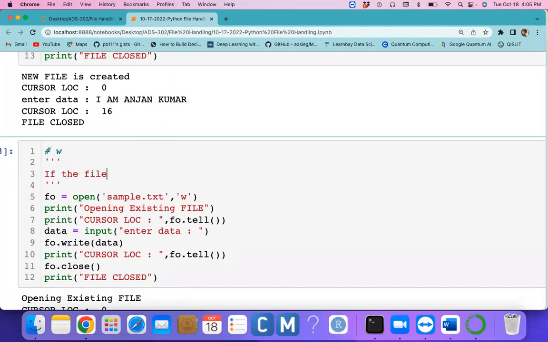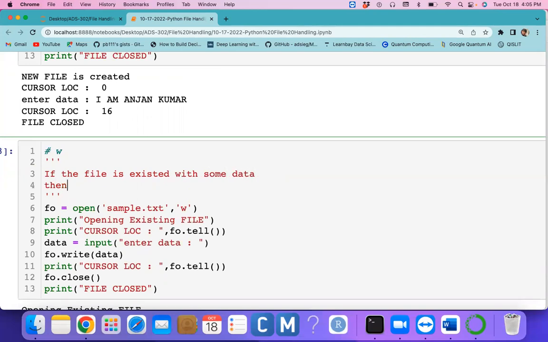If the file exists with some data, it deletes the data, removes it. Then the file is opened in fresh mode, so it doesn't have any kind of information.